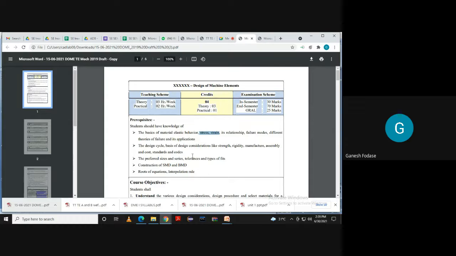Then the design cycle. What basically is the design cycle? Basics of design consideration, like rigidity, strength, manufacturing, assembly, cost, and standards. All these are prerequisites for the subject. Then preferred sizes and series, tolerances and their types. Have you studied this topic anywhere in any subject?